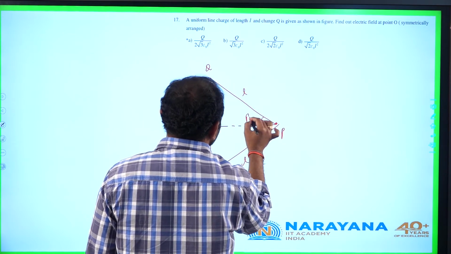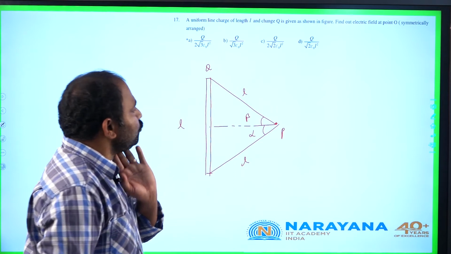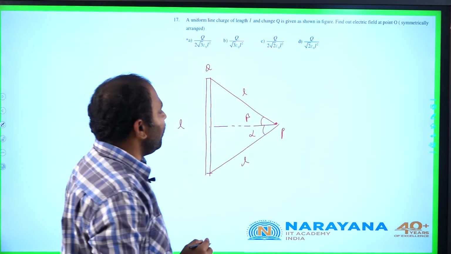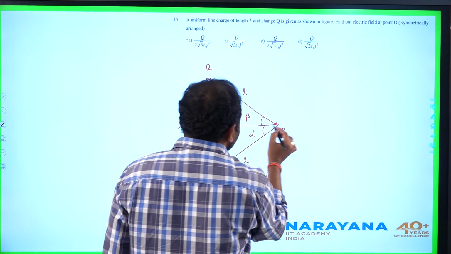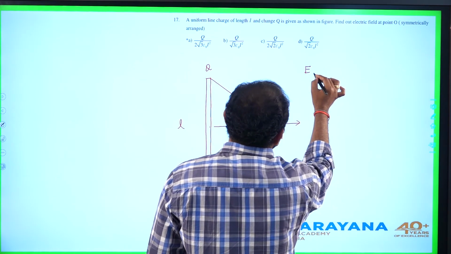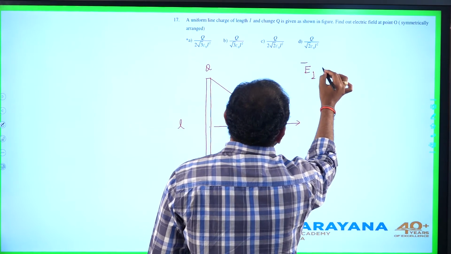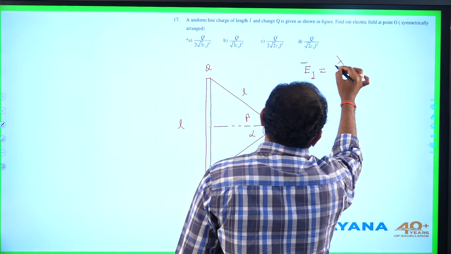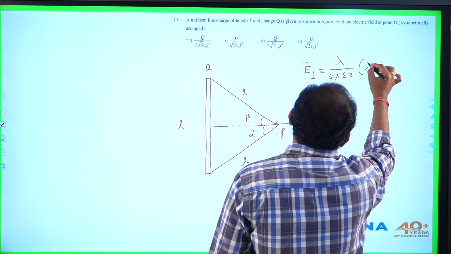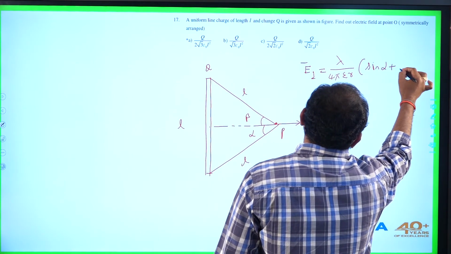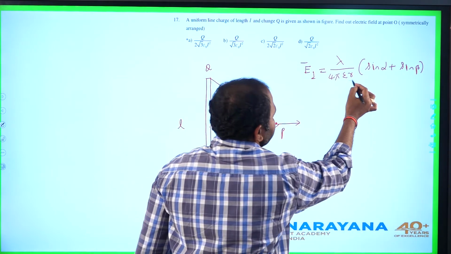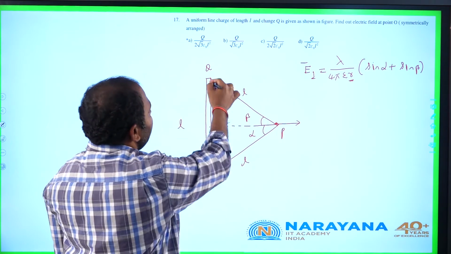Assuming it is alpha, it is beta. At point P, due to symmetry, the component of electric field along the length of the wire will be 0, and the component of electric field perpendicular to the length of the wire can be written by the general expression: E perpendicular equals lambda by 4 pi epsilon naught R into (sin alpha plus sin beta), where R is the perpendicular distance of point P from the line of charge.